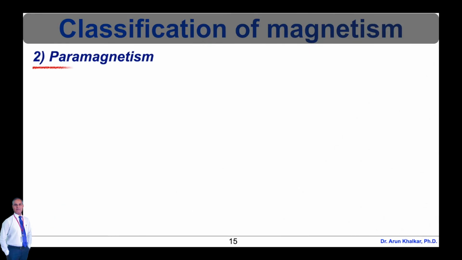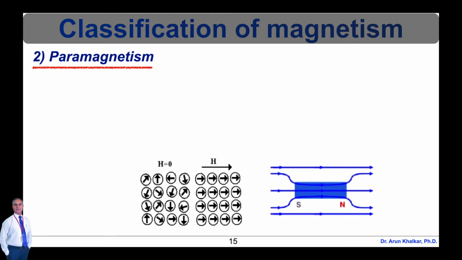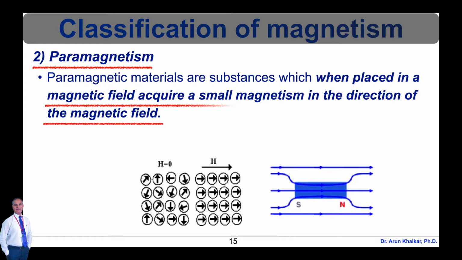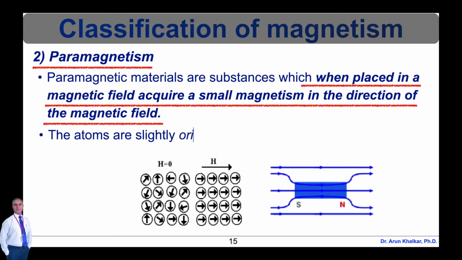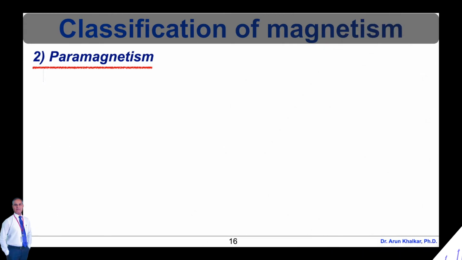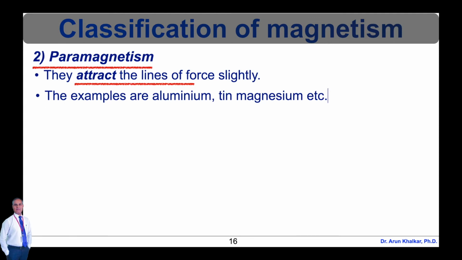Now let's see the second class of magnetic materials, that is paramagnetism. Paramagnetic materials are substances which, when placed in a magnetic field, acquire a small magnetism in the direction of the magnetic field. The atoms are slightly oriented along the direction of the external magnetic field, which is shown here in this diagram. The paramagnetic materials attract the lines of force slightly, for example aluminum, tin, magnesium, etc.